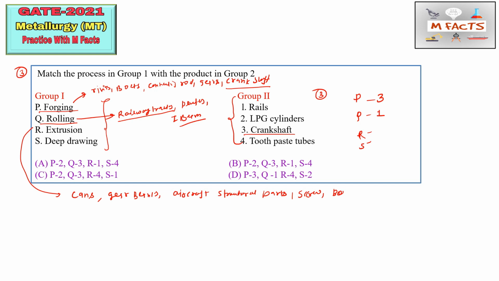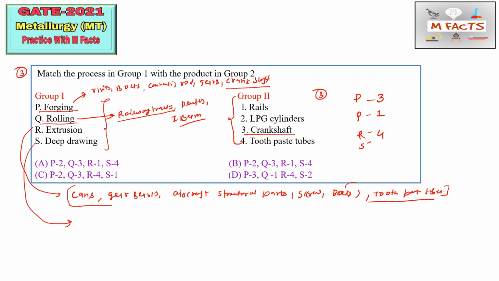So here they have mentioned toothpaste also. Toothpaste tubes or hollow tubes we can produce through the extrusion process. So extrusion we can match by 4, because I already told you that a toothpaste tube may be produced by the extrusion process.